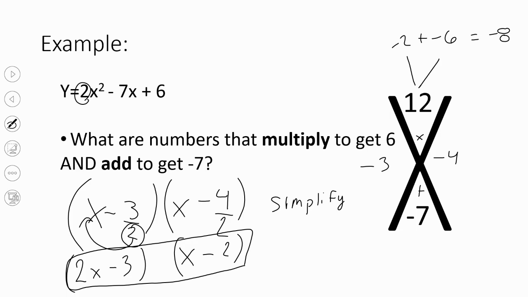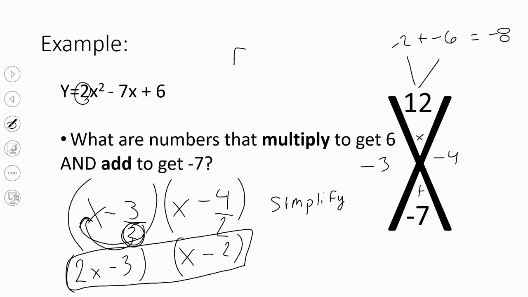I'm not simplifying to get an answer. Like if we did 2 times 3, it would be x times 6. Oh, so yeah, I guess our method is we just move the 2 up, and that's how we get the right answer. So then if we wanted to check, we would do the FOIL method.